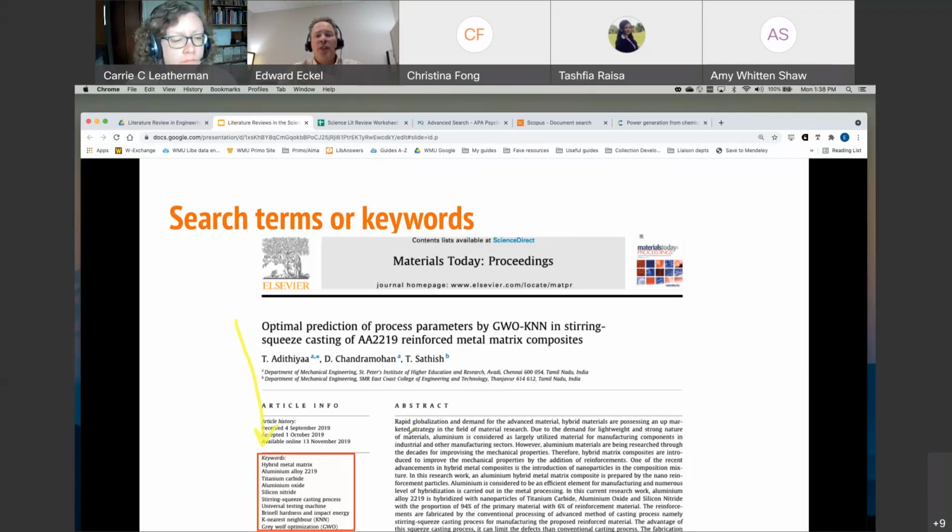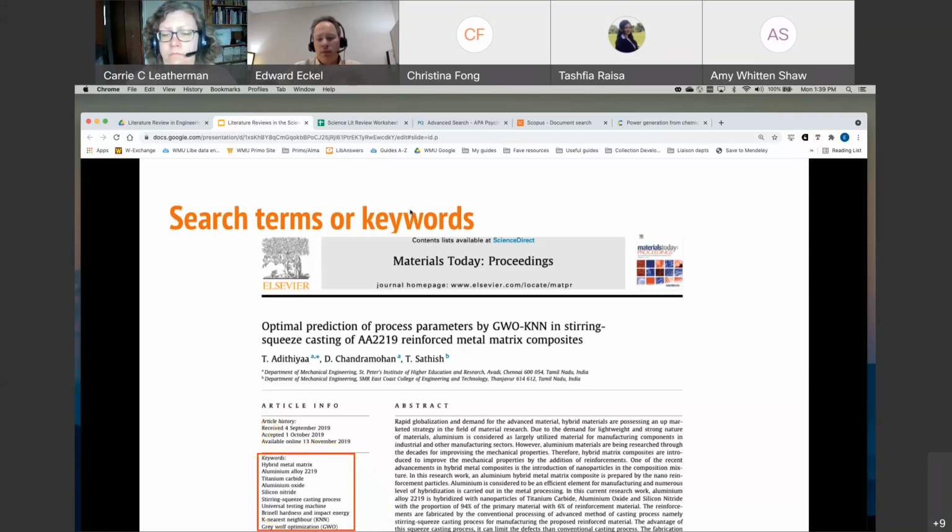Right on the first page of this journal article, there is a list of author-supplied keywords. So as you are reading, if you find one relevant article, check that article to see if there are keywords in it that you haven't thought of, and make sure to add those to your keyword list. Like I said, you're going to want to make a discipline of collecting these keywords.